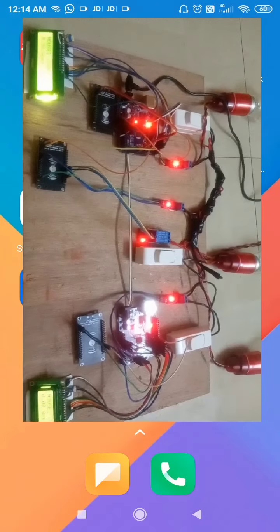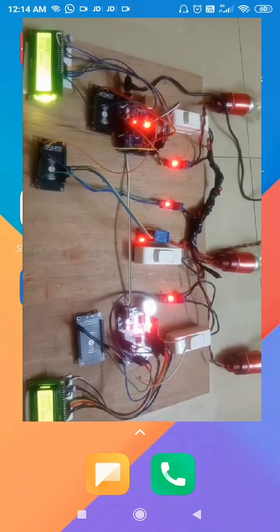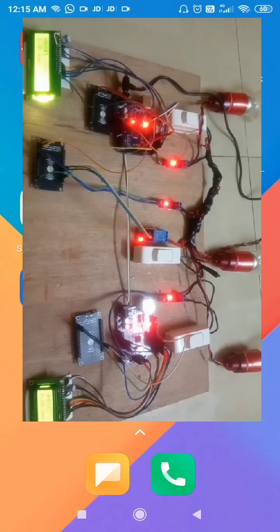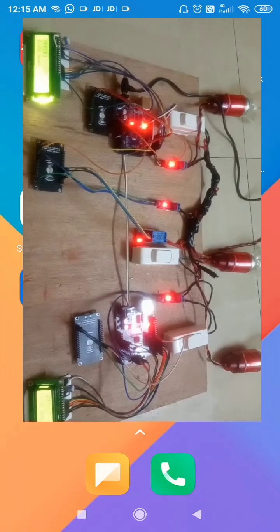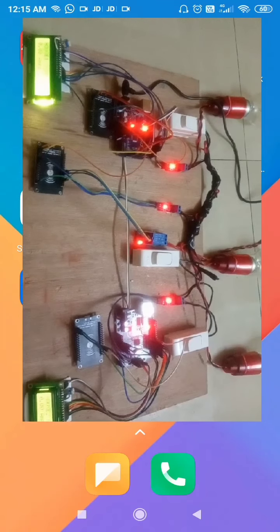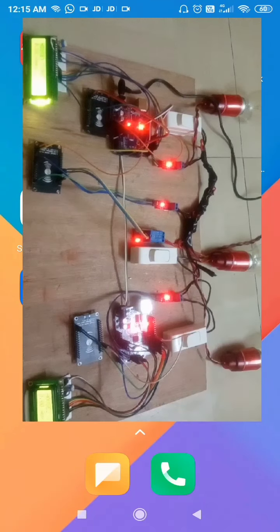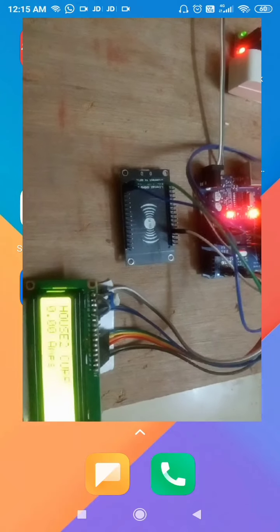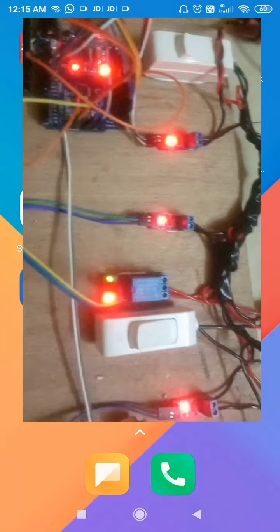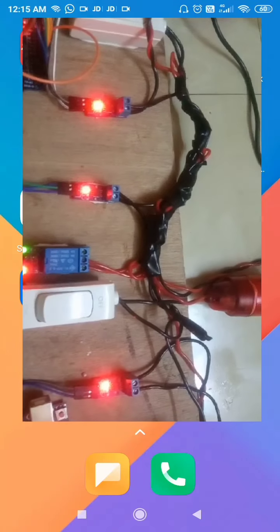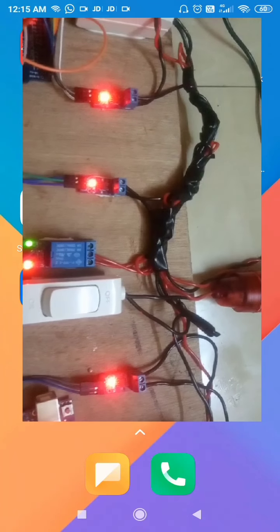This project is about real-time power consumption monitoring of individual households, electricity theft detection, and load control using IoT. See, this one is house 1. And this one is house 2. And this is the main line which is supplying power to house 1 and house 2.